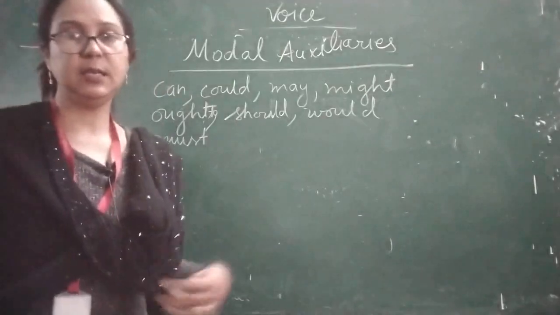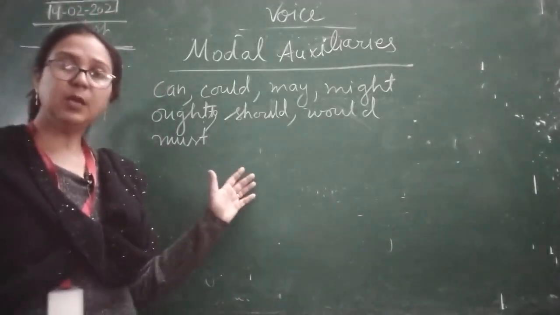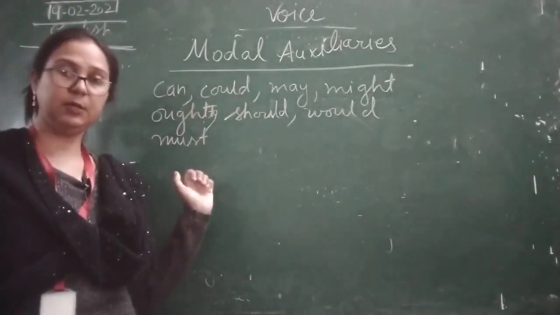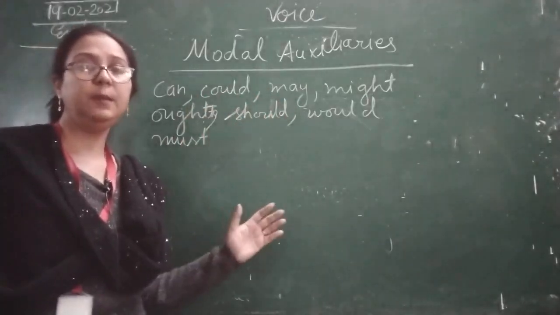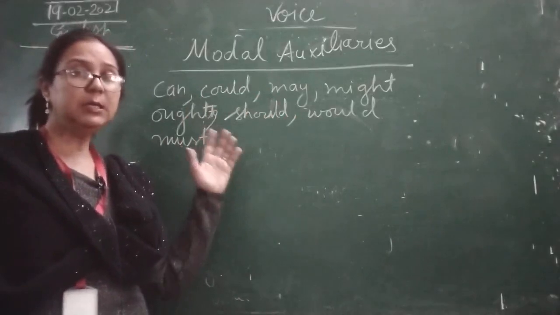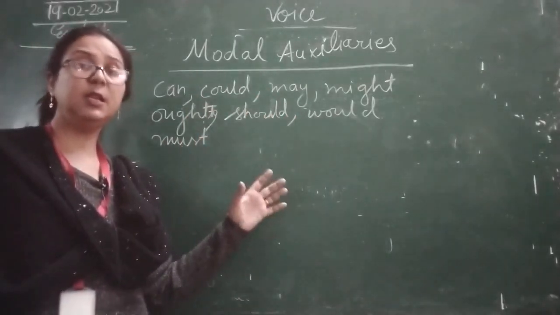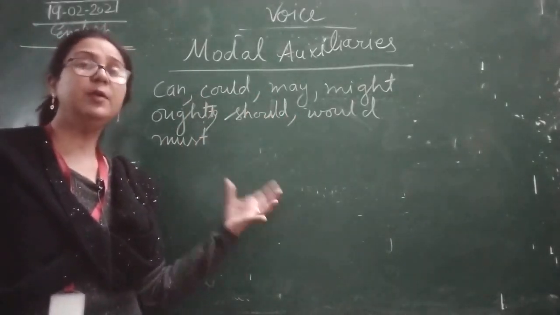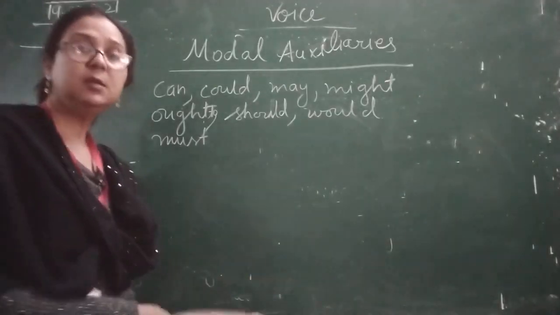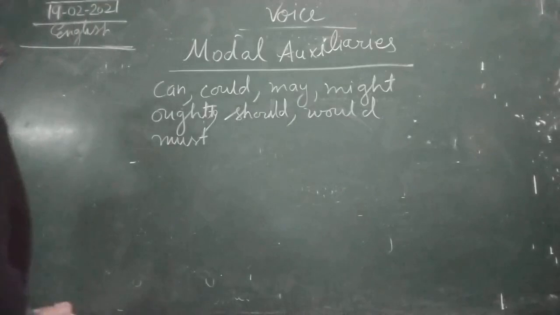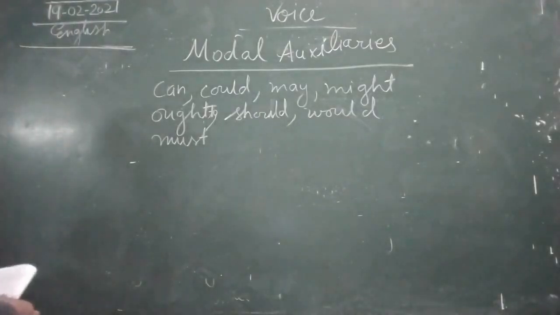We do not need to revise everything, because we are learning active and passive voice. Here we have to discuss only how to convert these modal auxiliaries if they are written in active voice into passive voice. Okay children, so I'll write the rules.